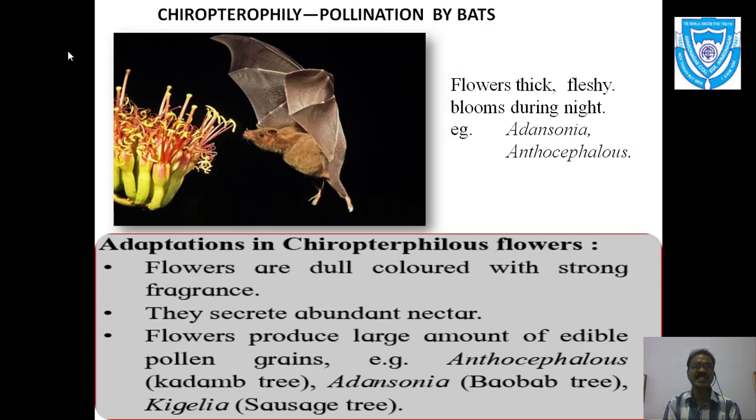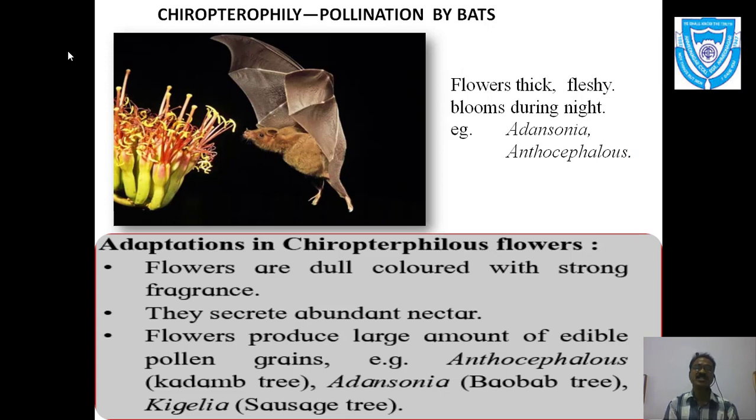So what is the reason why they bloom during night time? If we have the knowledge that bats are nocturnal, meaning they are more active only during night time, then due to this reason the flowers open during night time.